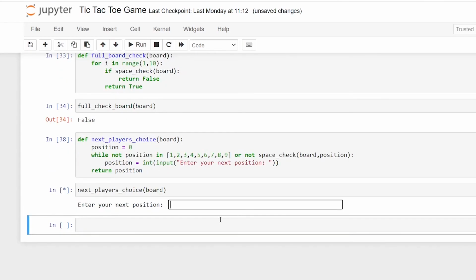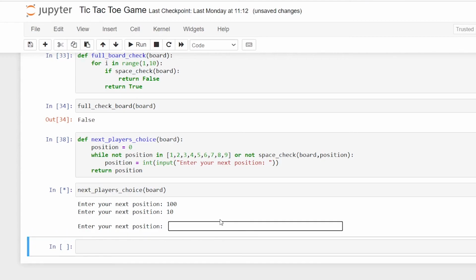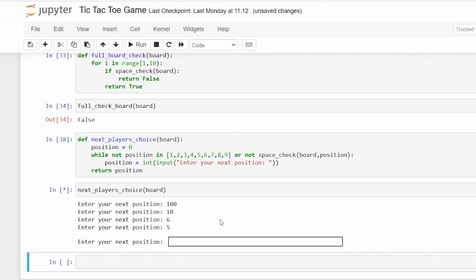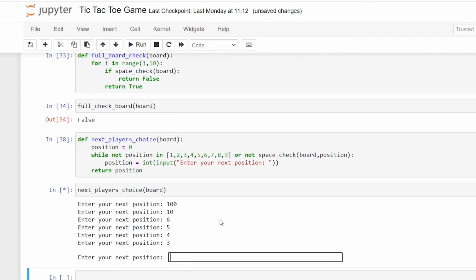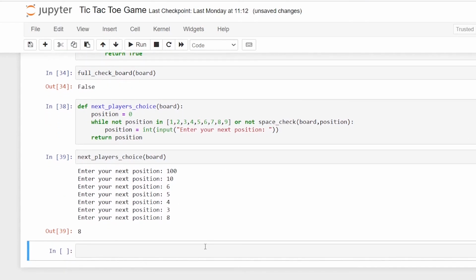Yeah. So the user will be asked to enter your next position. Suppose I enter 100. I can enter one more, so I'll enter 10. I'll enter 6, 5, then 4, 3, 8. So it takes in a number and checks whether the space check passes, and it will give me the next position, which is number 8.